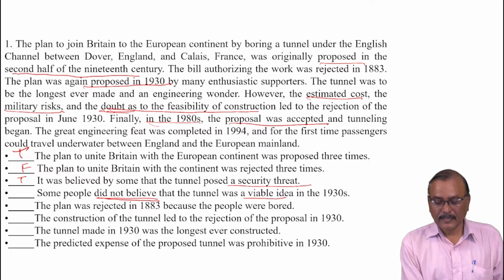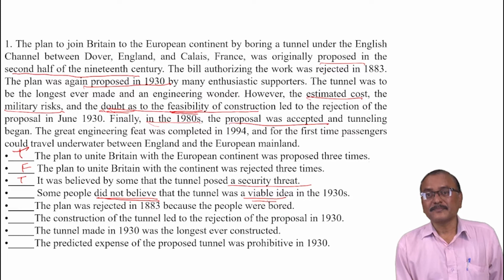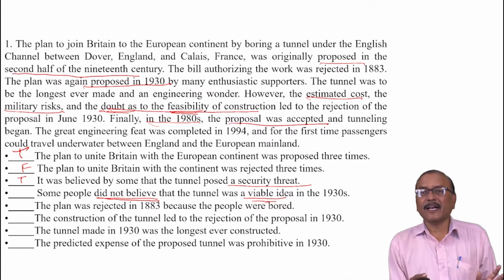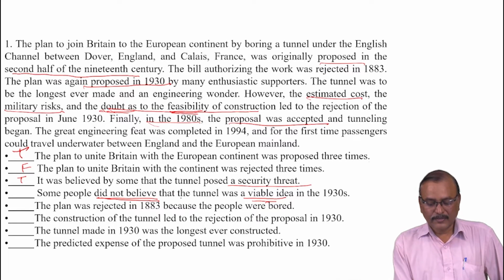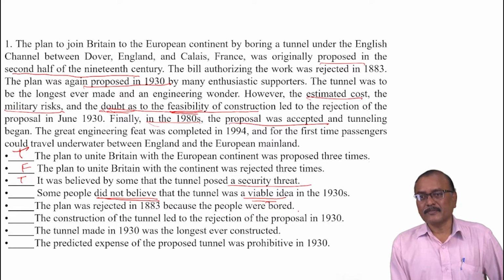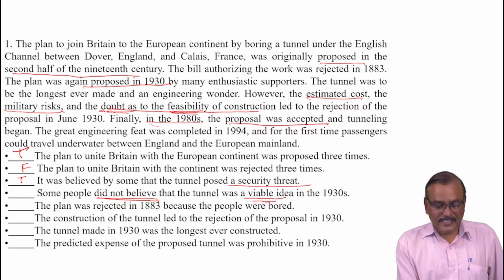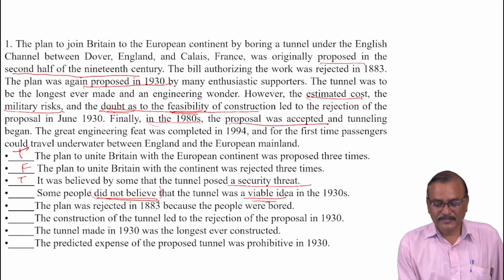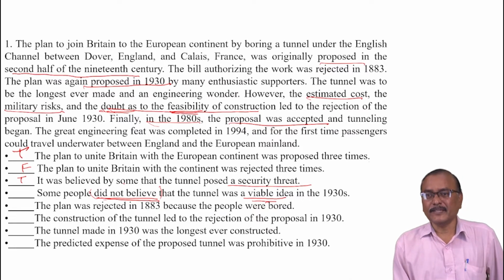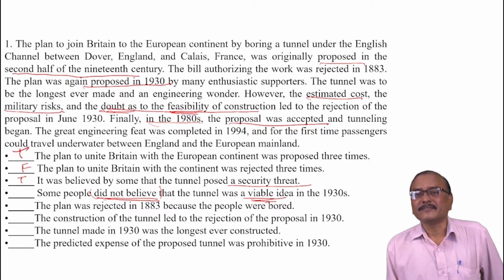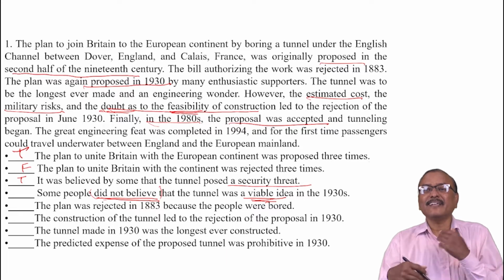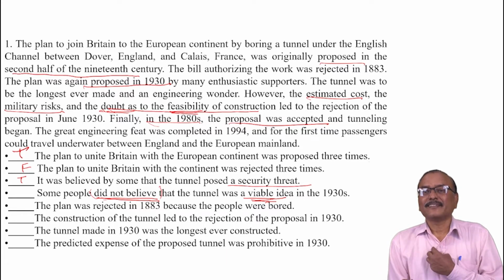Feasibility means viability. They have a doubt regarding its feasibility. Here, they did not believe that the tunnel was viable. Just by changing these words only, in the place of doubt they have given did not believe, and in the place of feasibility they have given viable idea. Just by giving some synonyms.